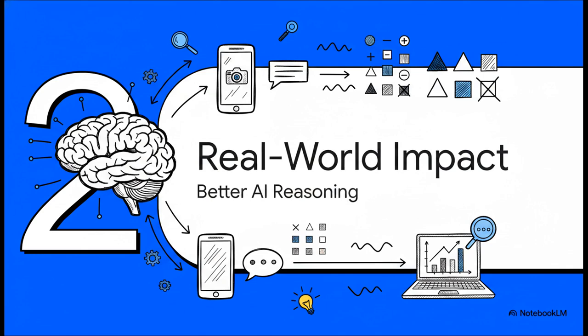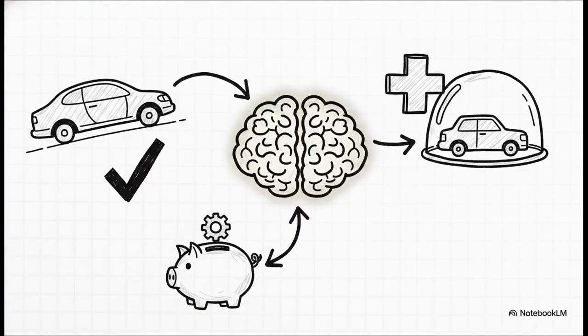Let's look at why this actually matters for you and me. Why should we care? Because by adopting ConClip's framework, the tools we rely on every day will get dramatically better. Future image generators will finally stop drawing tires when you specifically ask for no tires. AI reasoning systems used in fields like medicine or autonomous driving will become vastly safer and far more accurate. And incredibly, foundational models can achieve these massive leaps in intelligence without requiring the billions of dollars in new computing power normally needed to train them.